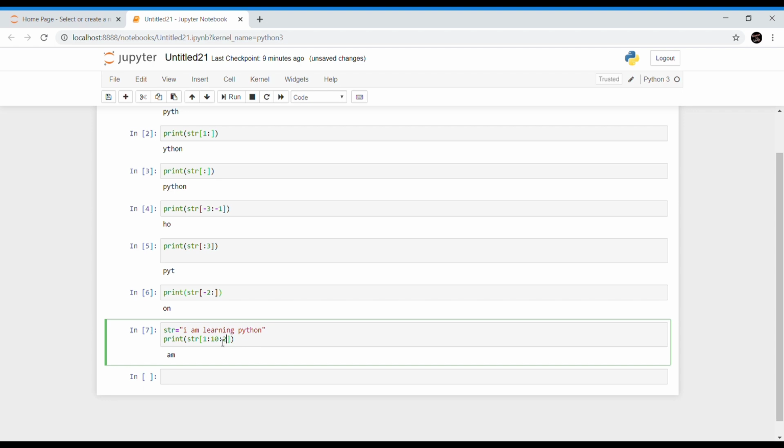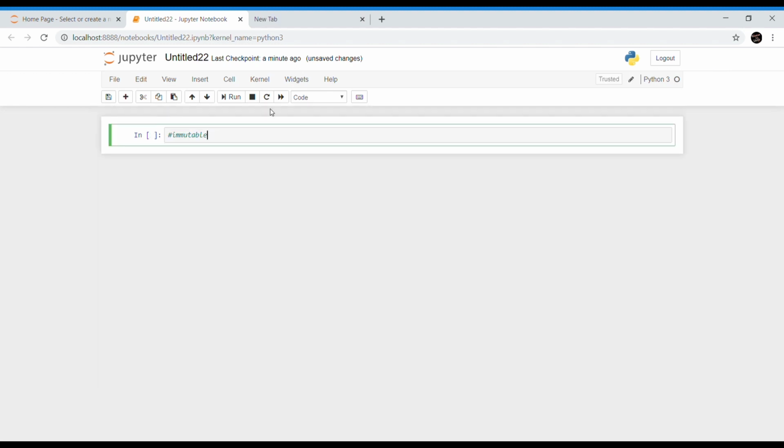We can also use one more parameter in the slicing operator, that is step value. We know the usage of the step parameter because we have already used it in the range function. Here also we are using it for the same purpose. Now look at this example. If the step value is taken as 2, the output shall be obtained by extracting a substring starting from the first position to the 9th position but skipping the adjacent element since the step value is 2. So yeah, the output is.